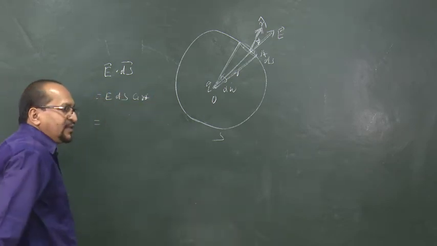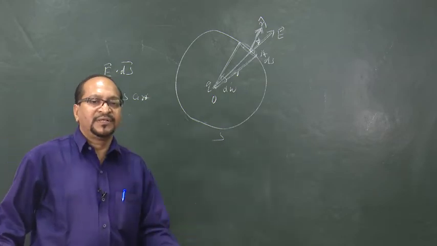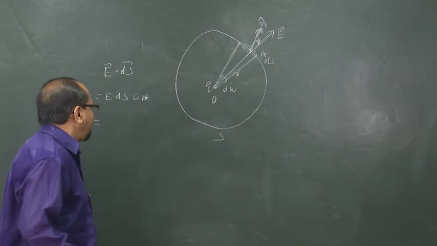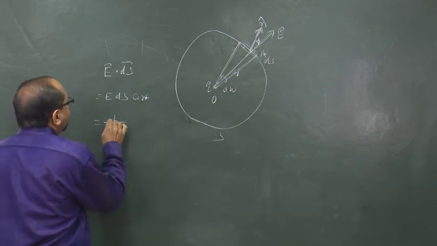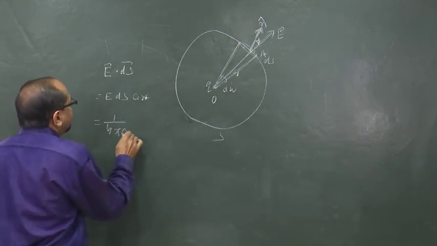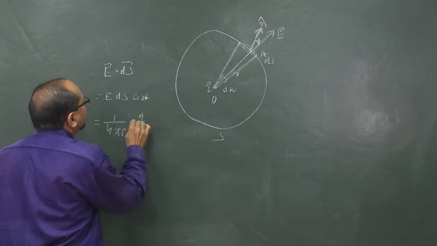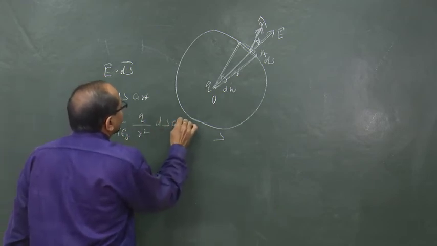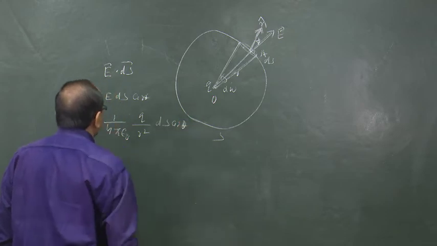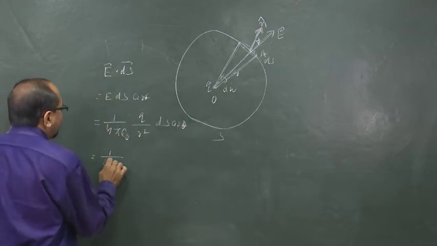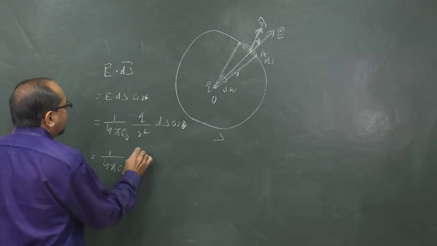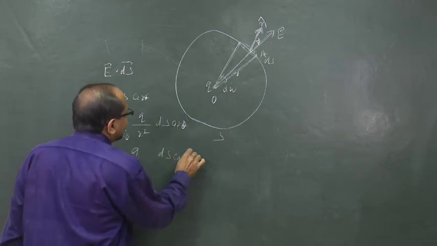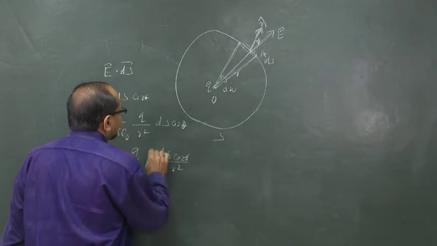Now, what is the value of the electric field according to Coulomb's law? The field at a distance r from a point charge q is 1 by 4 pi epsilon 0 q by r square. So, let us put the value of E, that is 1 by 4 pi epsilon 0 q by r square, into ds cos theta. That is equal to 1 by 4 pi epsilon naught q into ds cos theta by r square.